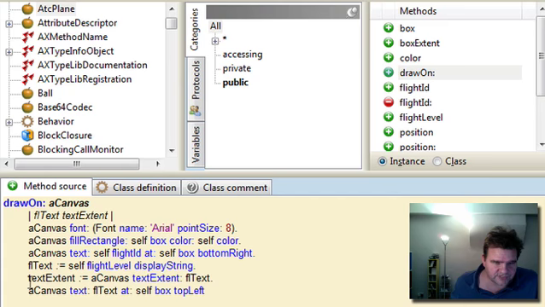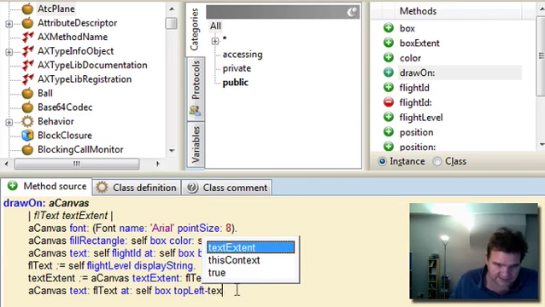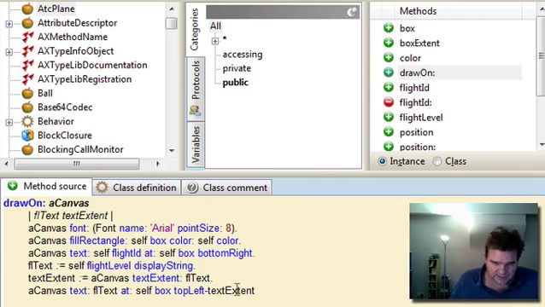And now, once that has been computed, we can subtract that from the top left-hand corner of the box. Remember that Windows coordinates are positive down and to the right. So we can actually subtract that text extent, and it should position the text where we want.